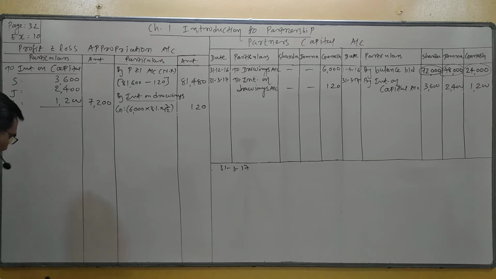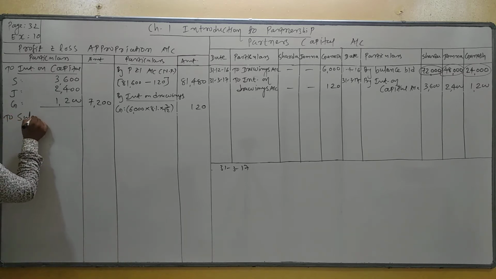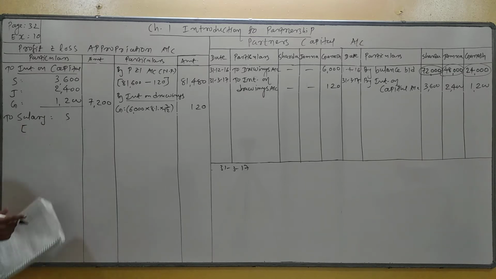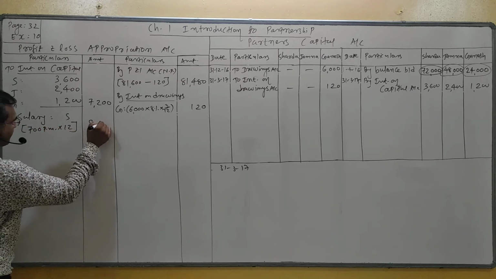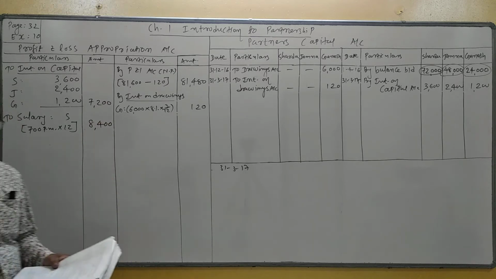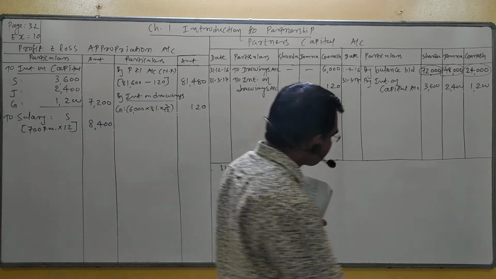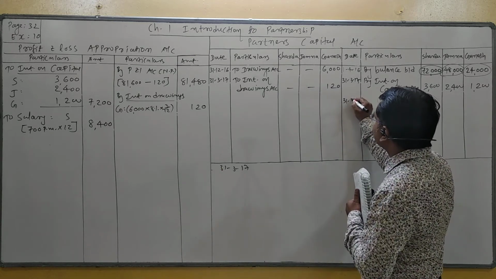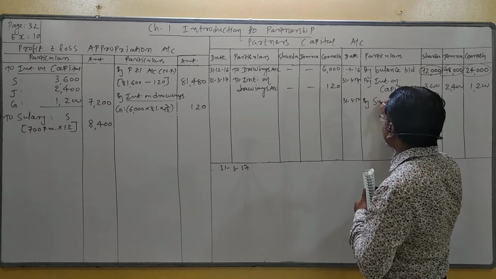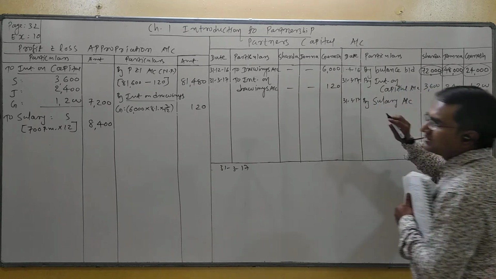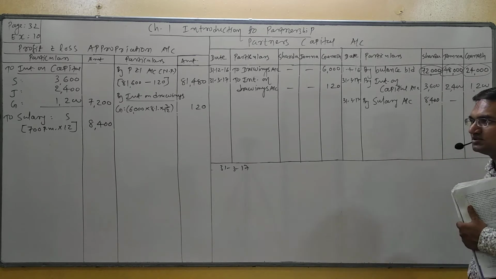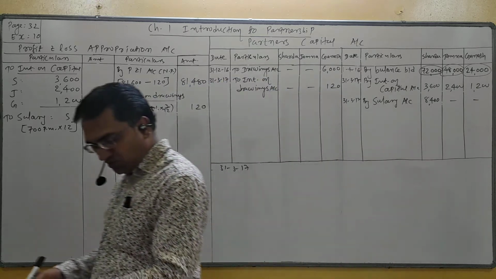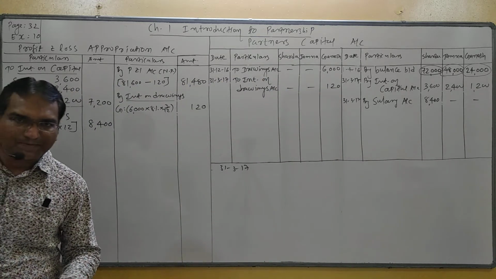Next, adjustment number 3: monthly salary rupees 700 payable to Sarda. Salary payable to a partner is an expense, so P&L appropriation account debit, salary. Students, monthly salary 700 multiplied by 12 is 8,400. Second effect of monthly salary: partner capital credit, 31st March 17, by salary account. Who is entitled to get salary? Sarda, the first partner, 8,400. Understand?